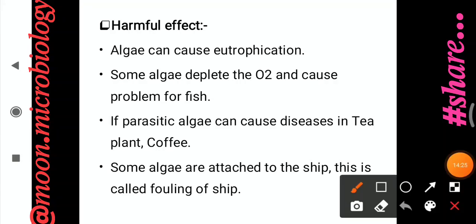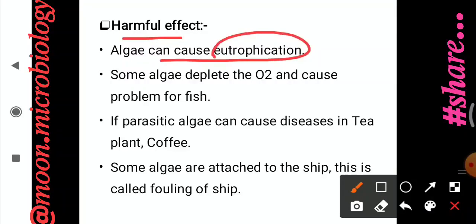If we talk about the harmful effects of algae, algae can cause eutrophication. Eutrophication is a condition in which there is excess growth of algae, mostly in water bodies. Suppose this is a pond or some lake. Due to the excess growth of algae, they form a mat-like structure upon the water bodies.